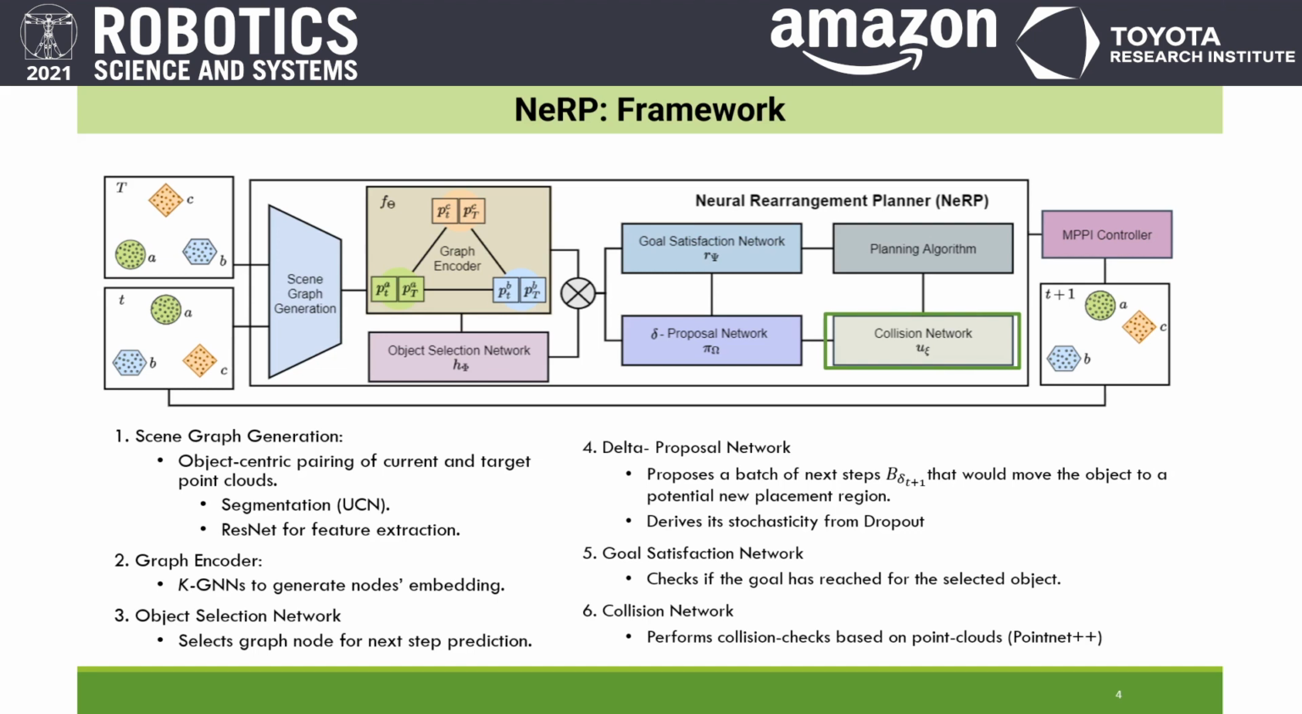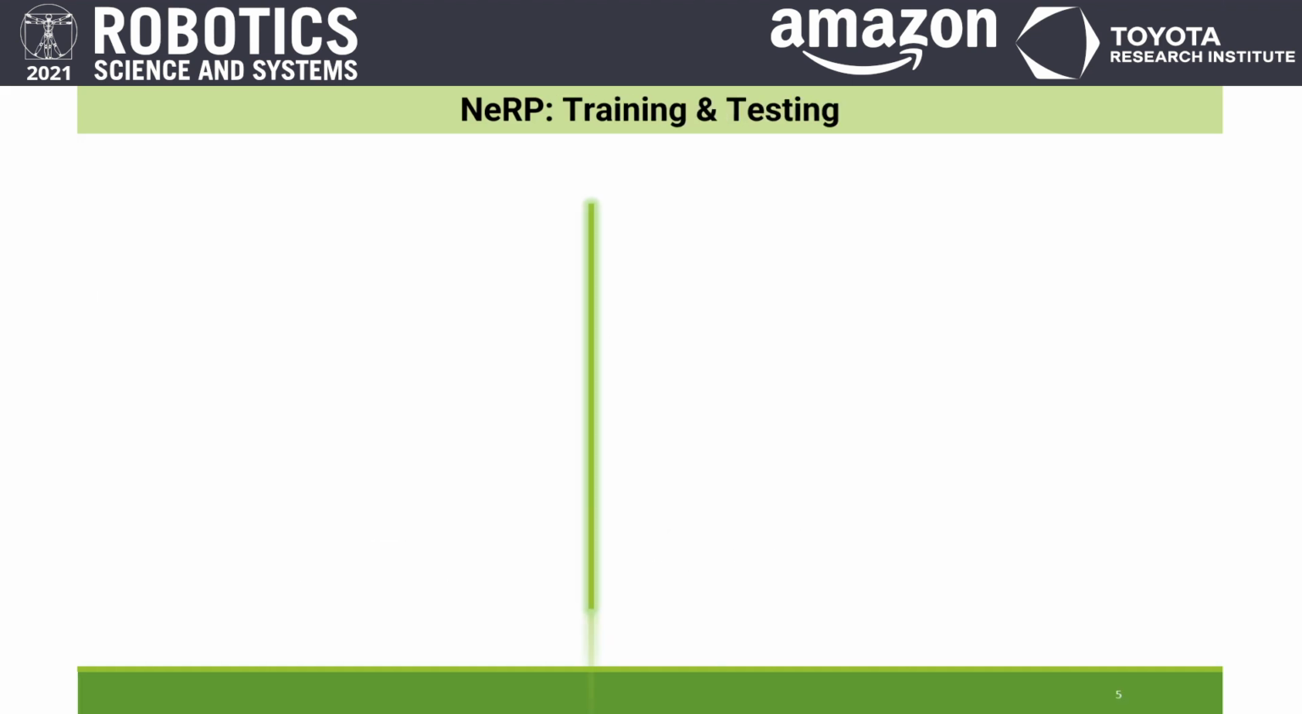The clear network is a PointNet++ based module that takes two point cloud sets and predicts if they overlap or not. We generate these pairs between the selected object's future placement and other individual objects' current placement point clouds. Finally, given delta proposal, goal satisfaction, and clear scores, our predictive planning algorithm generates a collision-free placement mask for the underlying controller to execute the placement action, which leads to the next scenario in an iterative rearrangement planning process.